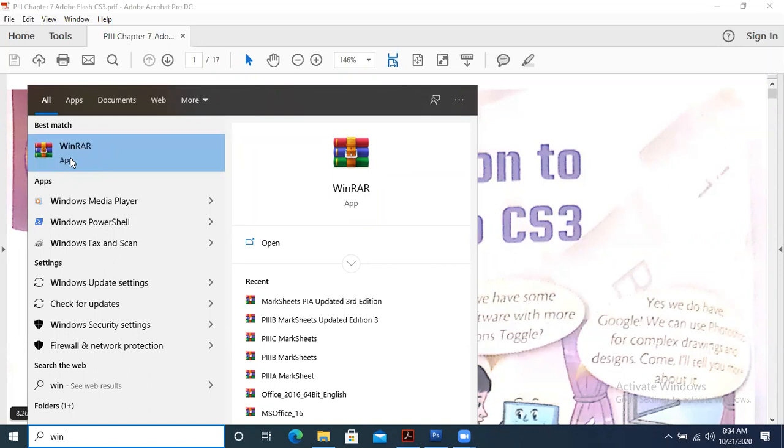If you don't have WinRAR or WinZip, normally WinRAR is used. It is also available free of cost over the internet. You can download it from anywhere. But when WinRAR is available, then you will be able to extract it. Otherwise, you won't be able to. When you right click on the file, the extract here option comes if and only if you have WinRAR installed in your PC. Fine.